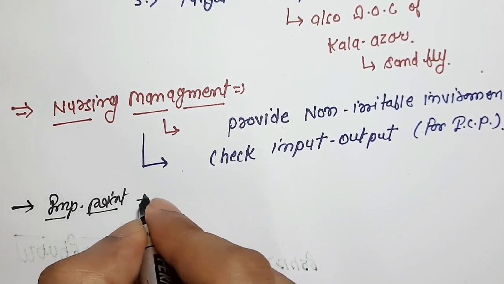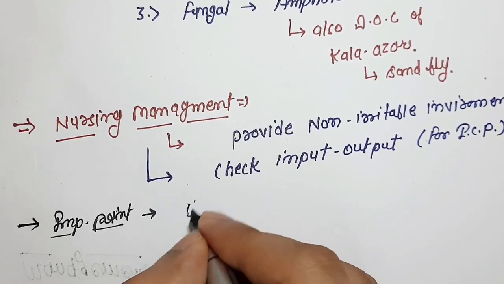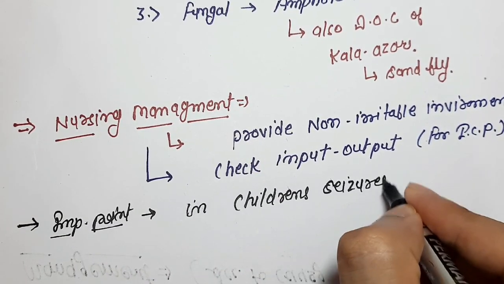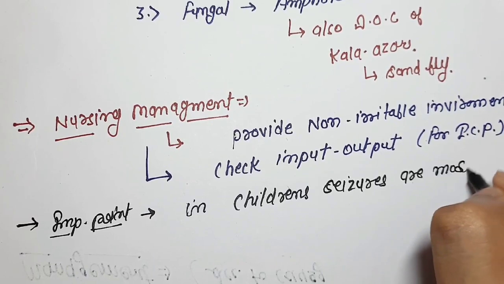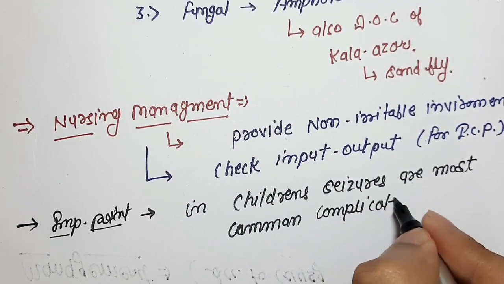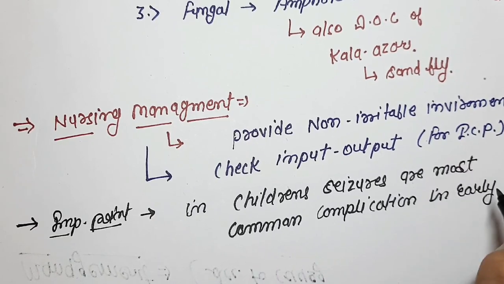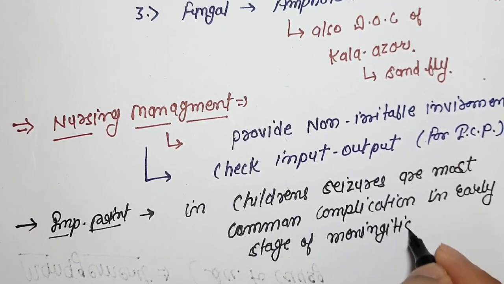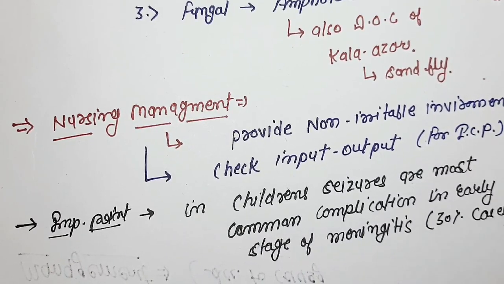And last important point, in children, seizures are the most common complication of meningitis in the early stage, found in 30% of cases.